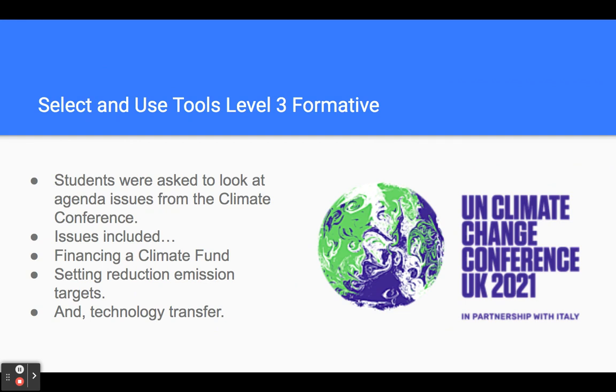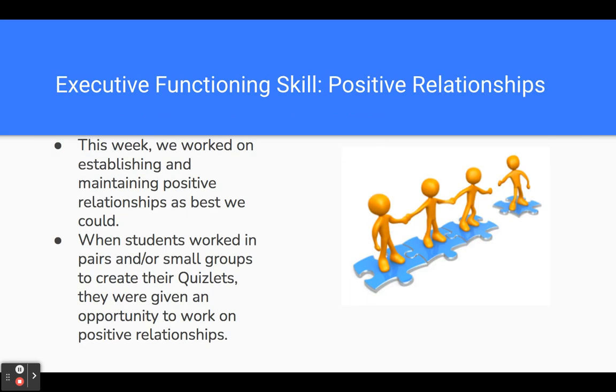From there, that writing prompt basically led to an introduction to the Level 3 formative. Students were asked to look at agenda issues from the climate conference. These issues included financing a climate fund, setting reduction emission targets, and technology transfer. Technology transfer from more industrialized countries to the less industrialized or the developing countries.